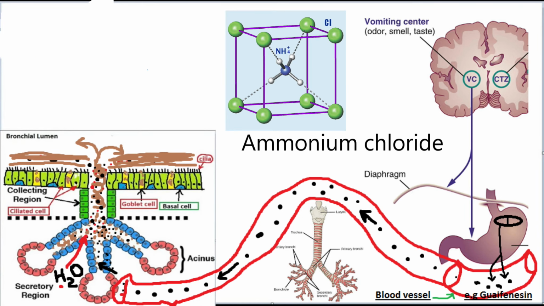Ammonium chloride is sometimes used as an expectorant in cough medicine. Its expectorant properties are caused by irritative action on the bronchial mucosa, which causes the production of excess respiratory tract fluid, which presumably is easier to cough up. Ammonium salts are also an irritant to the gastric mucosa. So, once again, ammonium chloride can act via direct and indirect mechanisms.